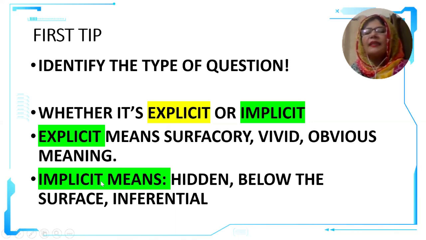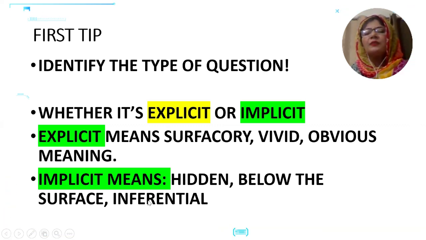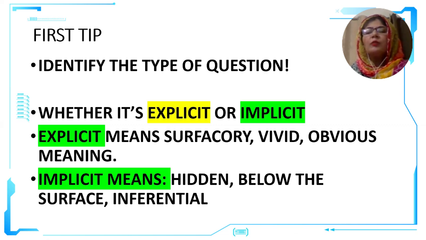As far as the second meaning, which is opposite to the explicit, it is called implicit meaning. It means hidden or below the surface, something which is inferential, in which you need to infer. When the writer asks you to give implicit meaning, he will use words like, what do you think? Why do you think? How do you think?